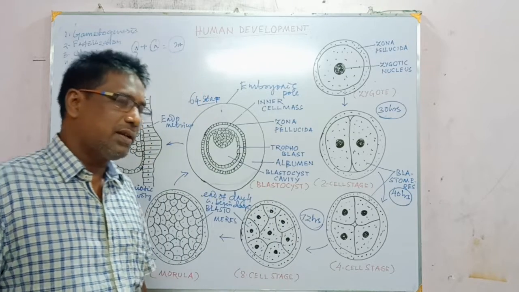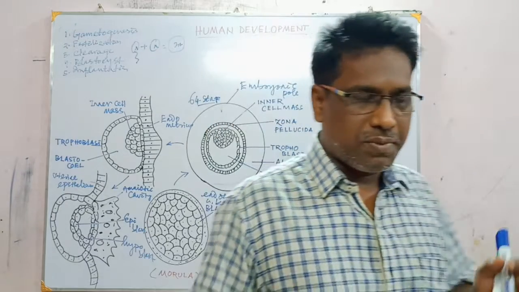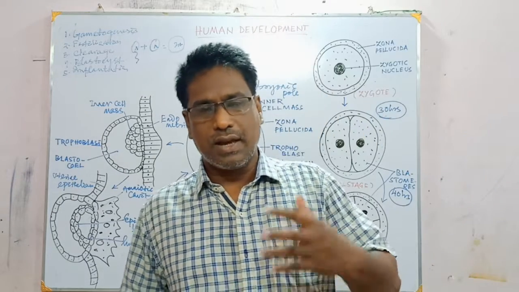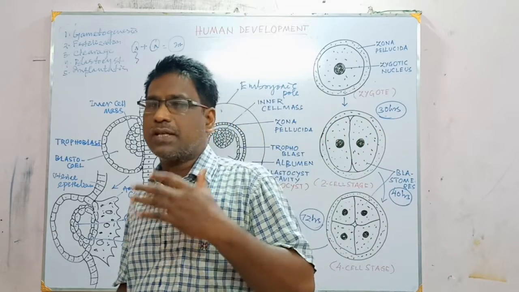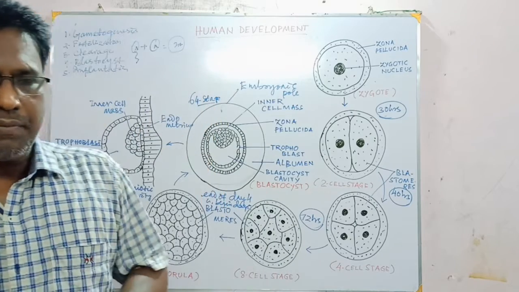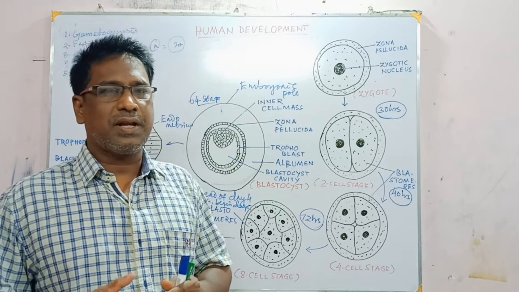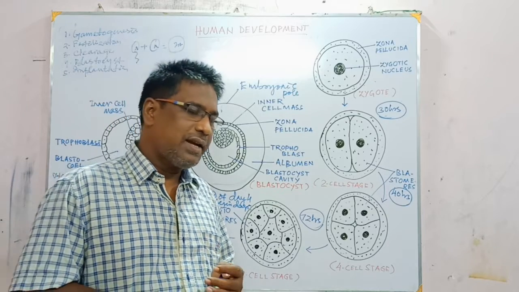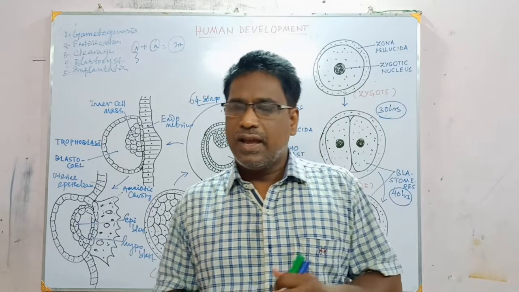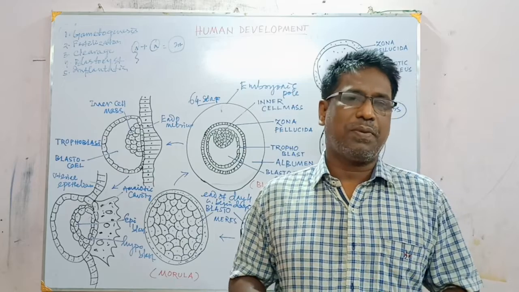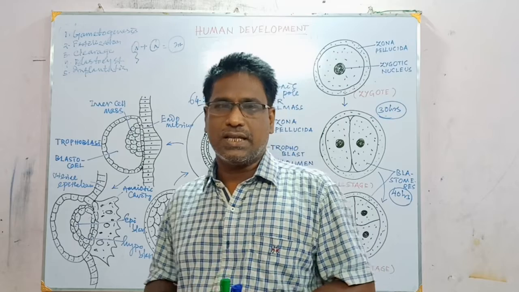So students, this event starts with the formation of a gamete. The formation of a gamete is called gametogenesis, in which male gametes and female gametes are formed. The male gametes are formed from the testes, which produce the male gamete sperm, and this process is called spermatogenesis. Eggs are produced from the ovary of the female, by a process named oogenesis.